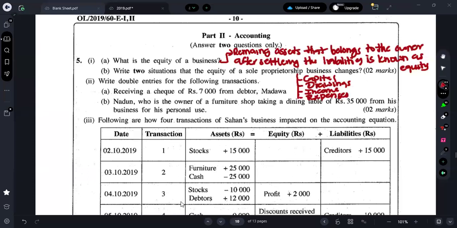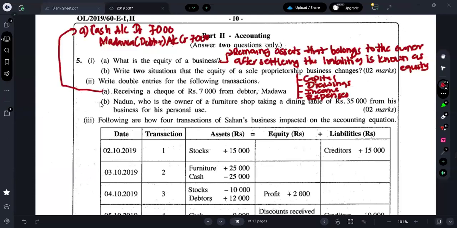Therefore, what account to be debited? We assume that they keep this check in the cash drawer. Therefore, we will be debiting the cash account by 7,000, by crediting what account? Madhav, a debtor account should be credited by 7,000.